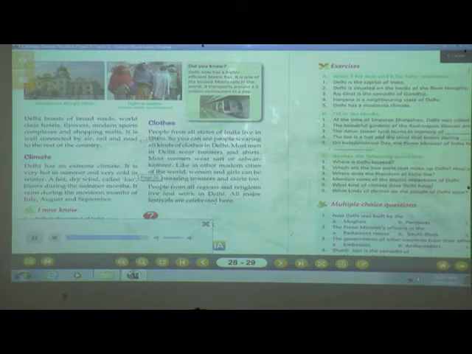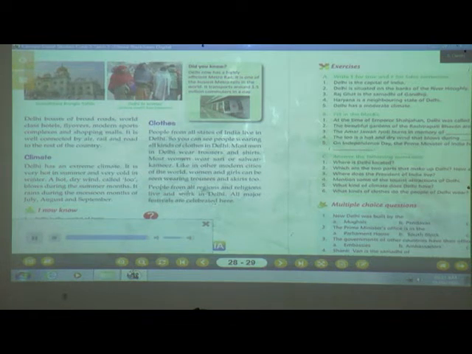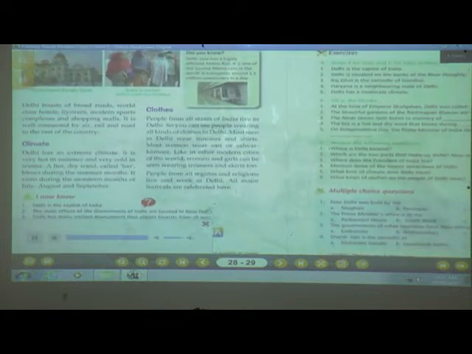Clothes. People from all states of India live in Delhi. So you can see people wearing all kinds of clothes in Delhi. Most men wear trousers and shirts. Most women wear sari or salwar kameez. Like in other modern cities of the world, women and girls may be seen wearing trousers and skirts too. People from all regions and religions live and work in Delhi. All major festivals are celebrated here.